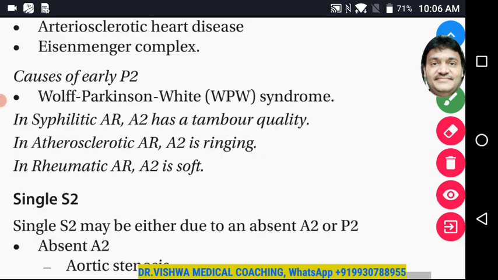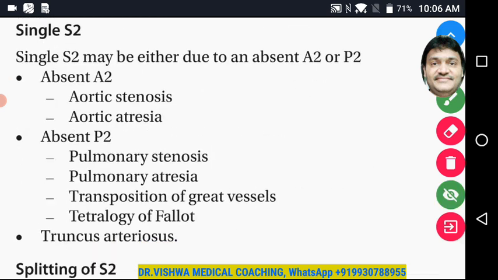Okay. So we may also get a single S2, maybe because the aortic component or the pulmonary component is missing.